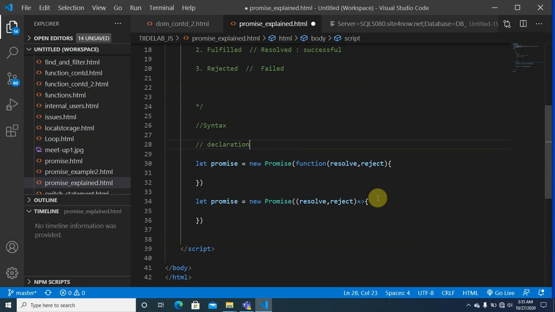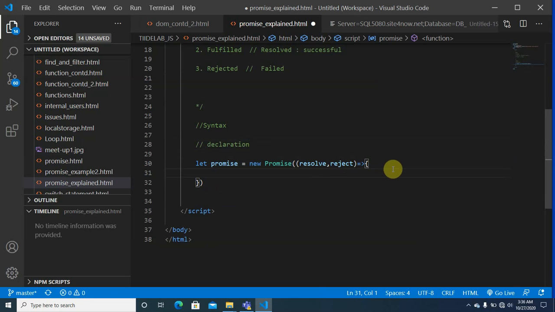Then we are going to see how you can call a promise function later on, but let's take it one after the other. So this is a very simple way of declaring your promise. I'm still going to stick to one. There's no point writing it as two. Let's say I'm sticking to either of them, either this or that. So let's say I'm sticking to the second one, this second approach here.